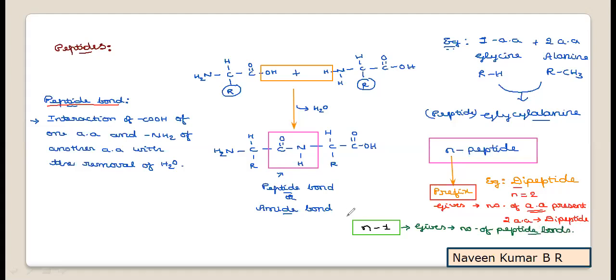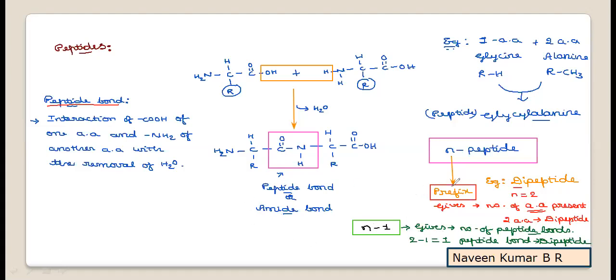We can use the formula N minus 1, where N represents the prefix value in the name. For the same example, a dipeptide, the N value is 2, hence 2 minus 1 is equal to 1. Hence, there is one peptide bond seen in a dipeptide.